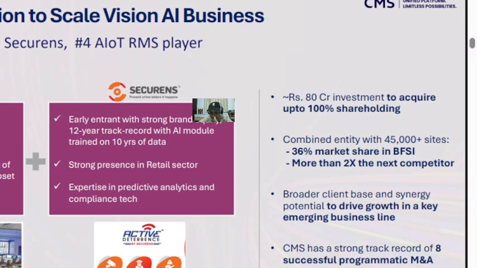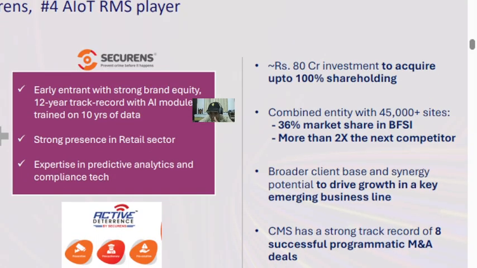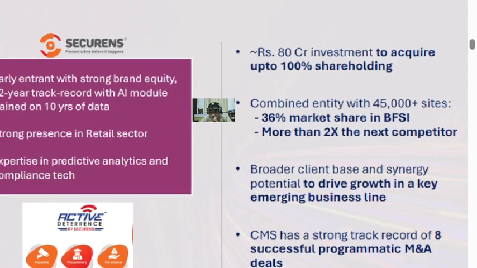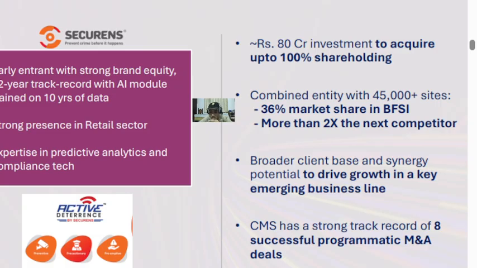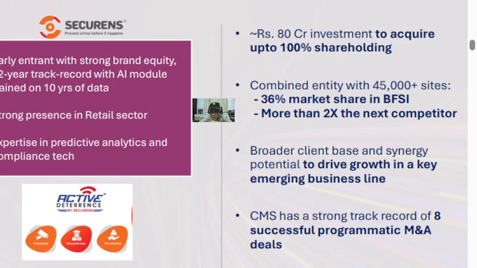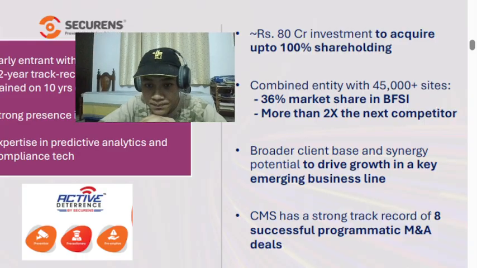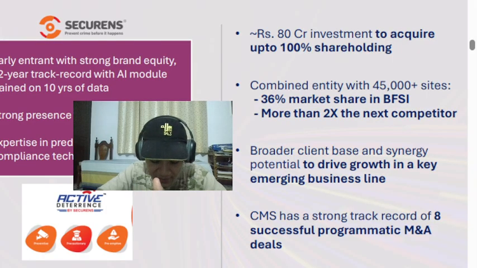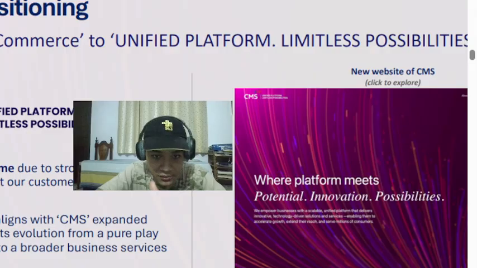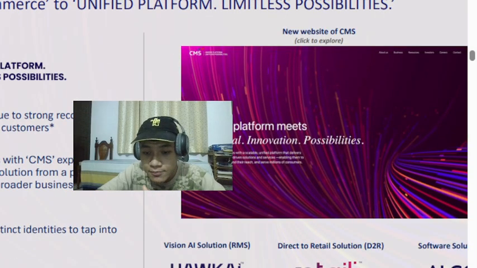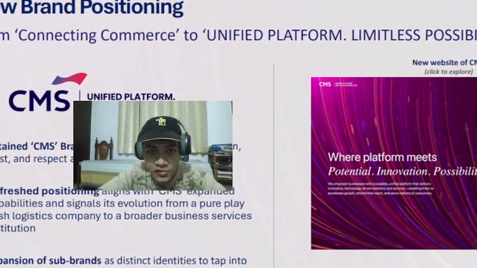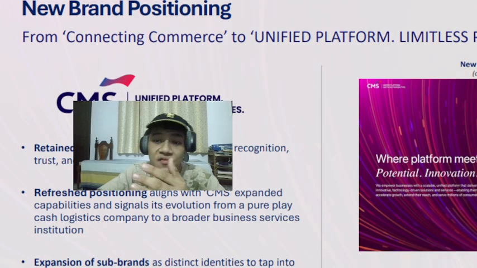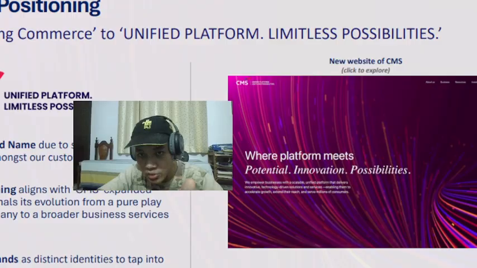Here they say that the combined entity has 45,000 plus touch points and a 36% market share in BFSI, more than twice the next competitor. So big thing for them, and a lot of synergies across, of course. And finally, I think we have just one last thing to see, that is the new brand positioning. Instead of the previous slogan of connecting commerce, now they have unified platform, limitless possibilities.